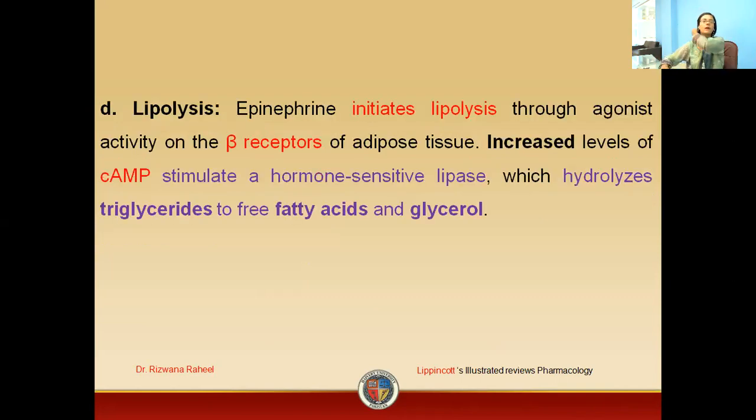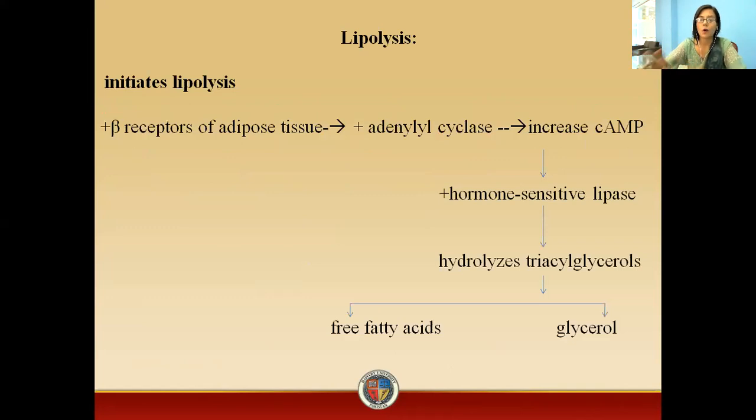Now, as we know, beta 3 receptors are present on the adipose tissue. So how does it initiate lipolysis? We have adipose tissue, and we have beta 3 receptors on it. Whenever these beta receptors are activated, there will be activation of the enzyme adenyl cyclase. This will increase the production of cyclic AMP. This will stimulate the enzyme lipase, which will cause the breakdown of triacylglycerol into free fatty acids and glycerol.